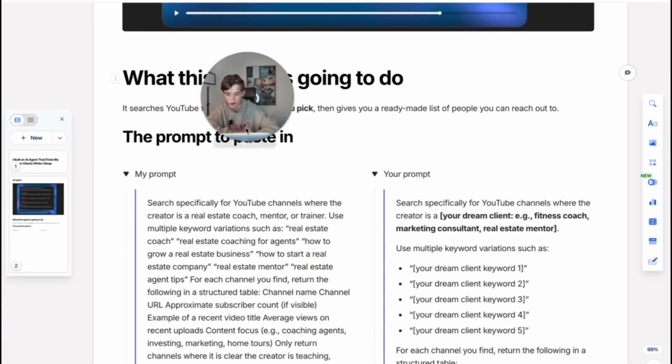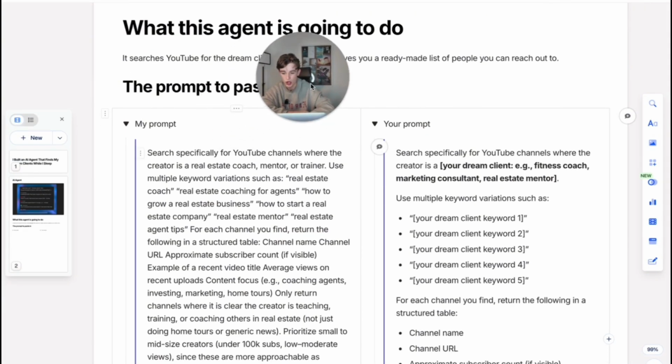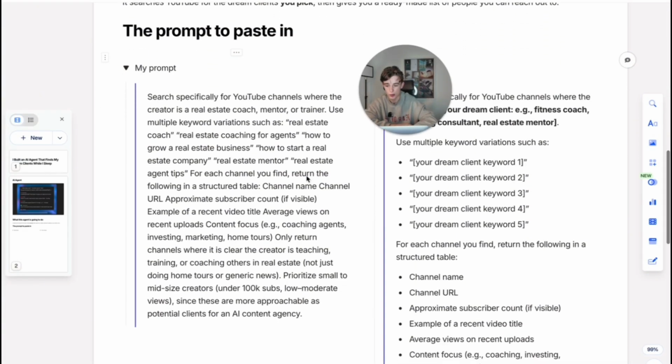So as you can see here, I've already made a prompt for myself to use, and what I'm going to be using for this example is: search specifically for YouTube channels where the creator is a real estate coach, mentor, or trainer. Use multiple keyword variations such as real estate coach, real estate coaching agents, how to grow a real estate business. So the reason I specified these is because we need to give ChatGPT something it can work from. So when it is scraping YouTube, it's going to be typing in these keywords